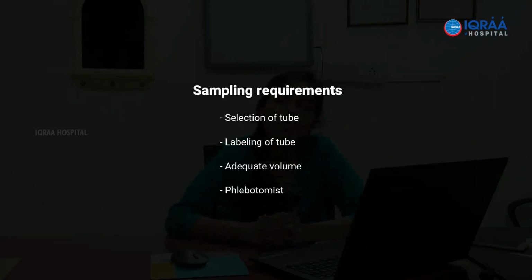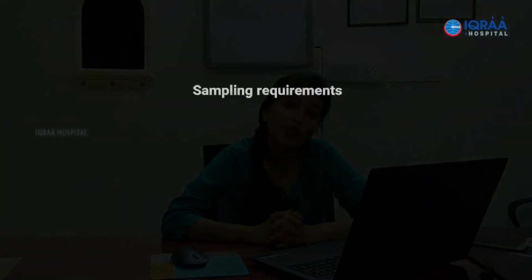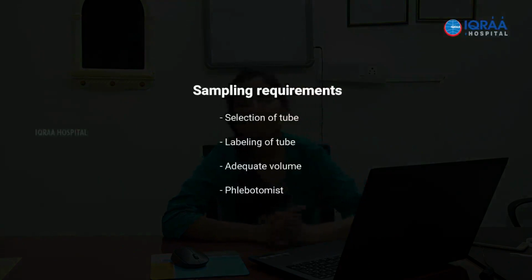And one more important thing as far as sampling is concerned is that the volume is crucial. You cannot under collect or over collect because there is a ratio of the EDTA and blood. So all that has to be honored, so that it is a good sample which comes to the transfusion laboratory. And also, the signature of the phlebotomist is crucial.